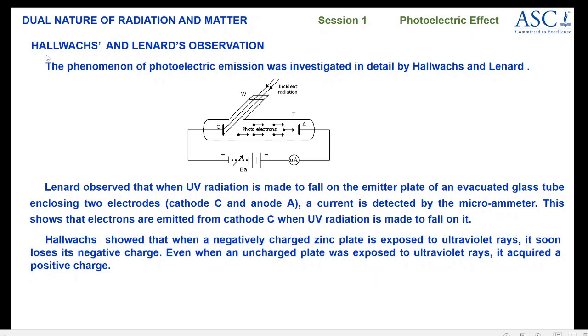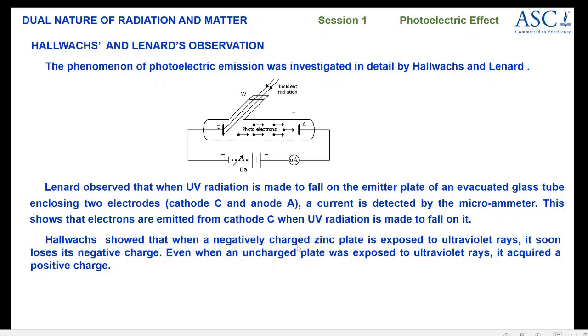Now let us see Hallwachs' observations. In the first chapter, you have studied that when a substance loses electrons, it becomes positively charged. When it gains electrons, it becomes negatively charged. Based on this concept, Hallwachs did experiments using a zinc plate. Initially, he took a negatively charged zinc plate, which means it has more number of electrons.